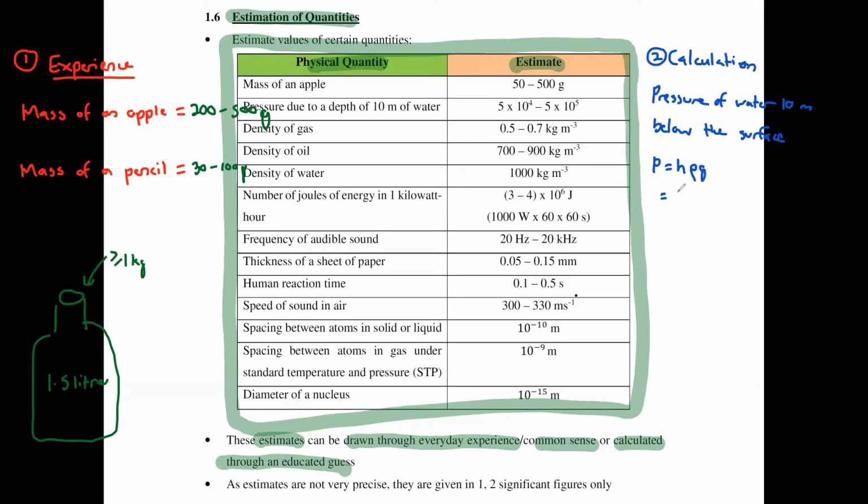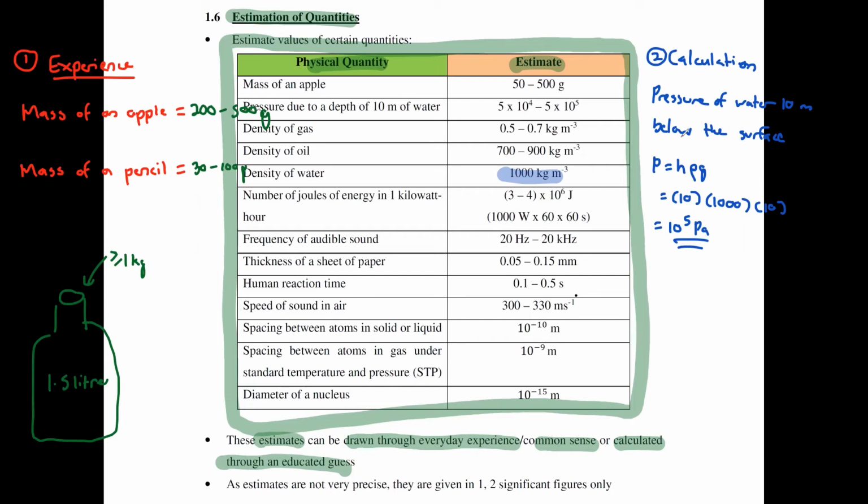Now, the depth is 10 meters. The density of water, you commonly know it as 1000 kg per meter cube. And gravitational acceleration, let's just assume that it's 10. You will get the final answer as 10 power 5 Pascal. This is an estimate of the pressure of water 10 meters below the surface.